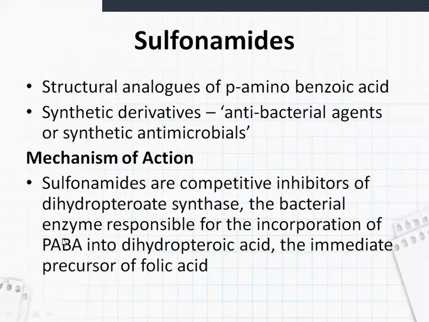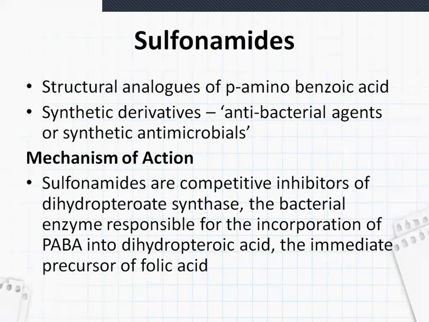Now coming to sulfonamides. Sulfonamides are structural analogs of p-amino benzoic acid. These are synthetic derivatives, so they are also called antibacterial agents or synthetic antimicrobials. Synthetic means they are not naturally derived, they are synthetically produced.